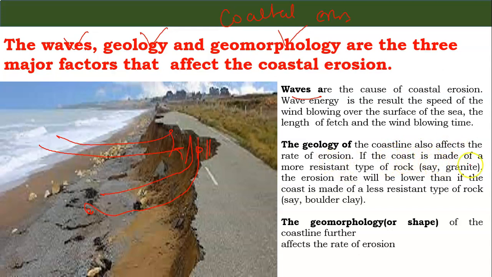If the coast is made of a more resistant type of rock, say granite, and waves strike it, then there will be a low rate of erosion. But in case of boulder clay or less resistant types of rock, more erosion will take place. The geomorphology or shape of the coastline further affects the rate of erosion. These are the three factors which affect coastal erosion.